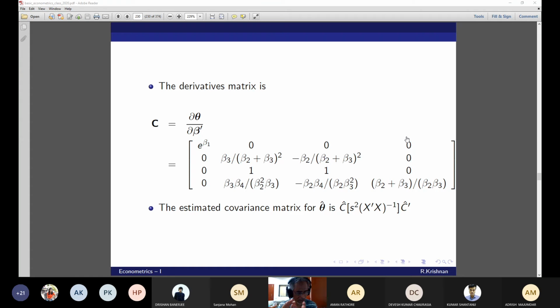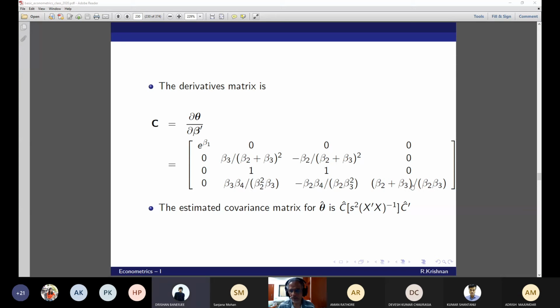You just need to know what to do when you are asked to find the asymptotic covariance and asymptotic standard errors of a function of a parameter that has been estimated. That is what the delta method is for, and we have covered it for a single variable as well as multiple variables. These are the examples. Go through them once or twice, and also practice the questions that I may send you later. It should be all right.